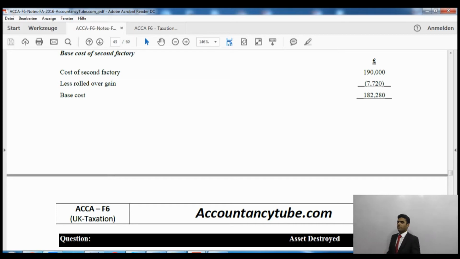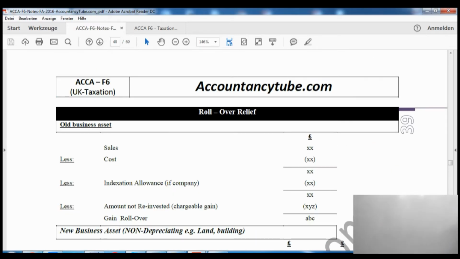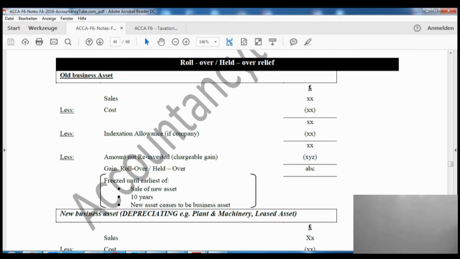Now the rollover relief which we have rolled over for the future, we did not pay tax earlier, so we are paying tax now by reducing the cost of the new factory. When the cost of the new factory is reduced, it will increase the gain. When it increases the gain, we'll pay more tax. Right? So let's go back to where we were before.